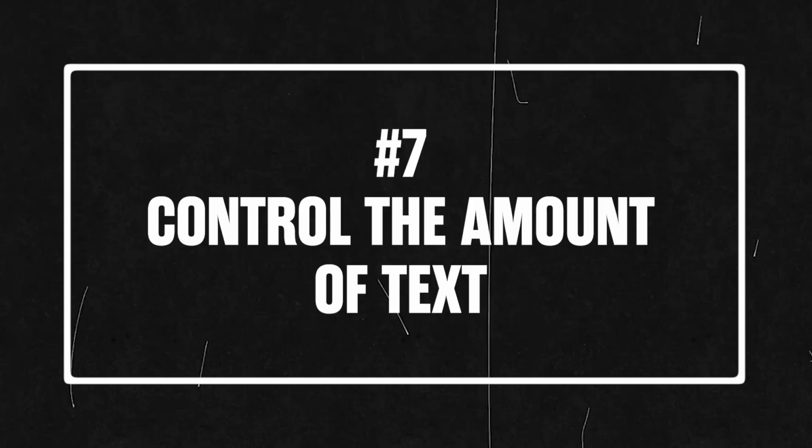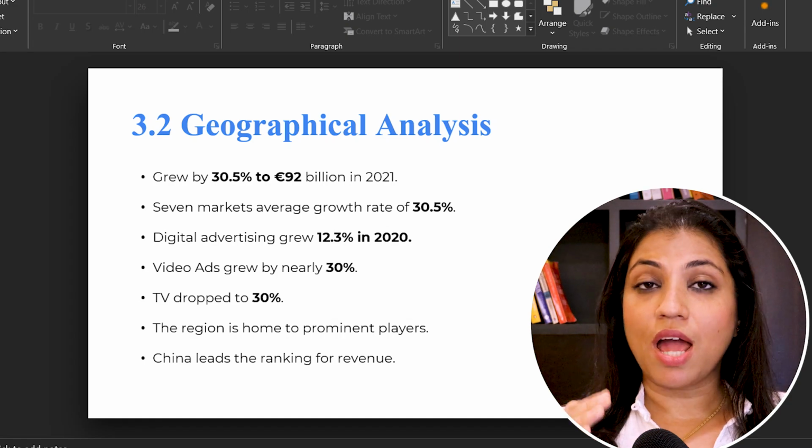Tip number 7, control the amount of text. Here you can use the 7x7 principle. That means one slide, not more than 7 points, and not more than 7 words in a single point.